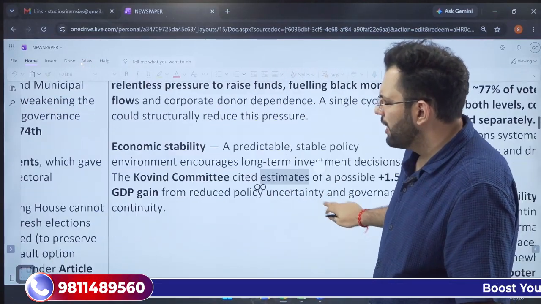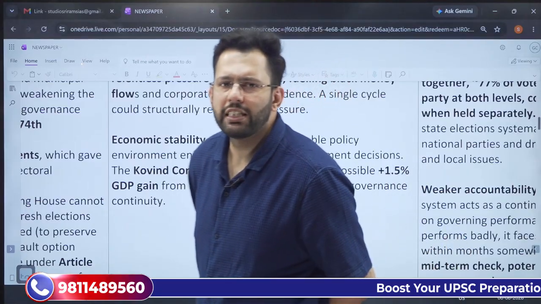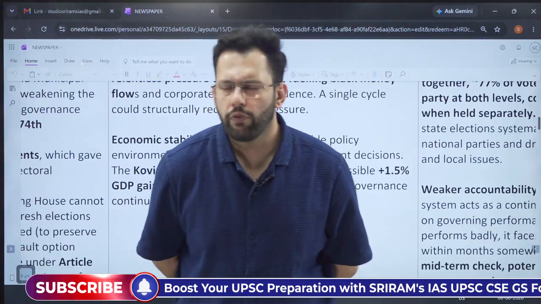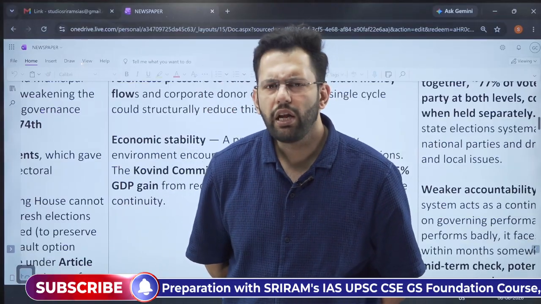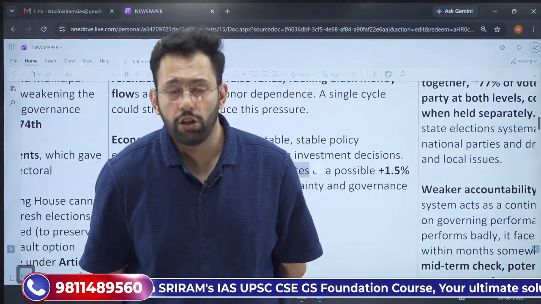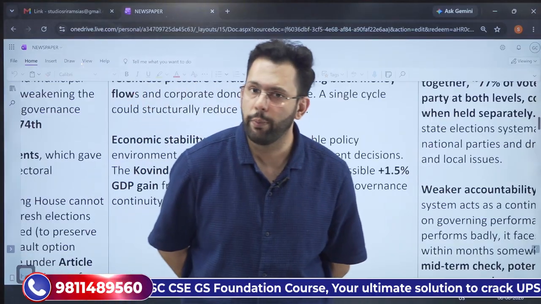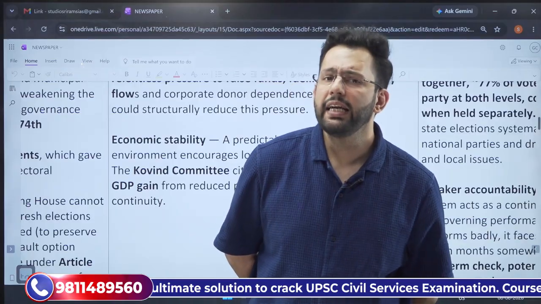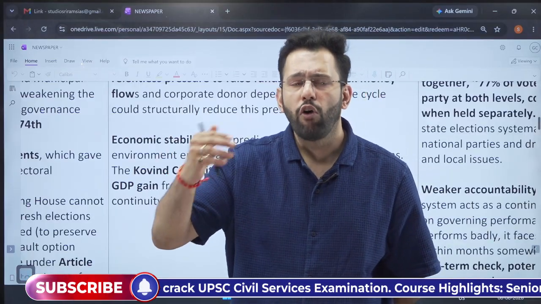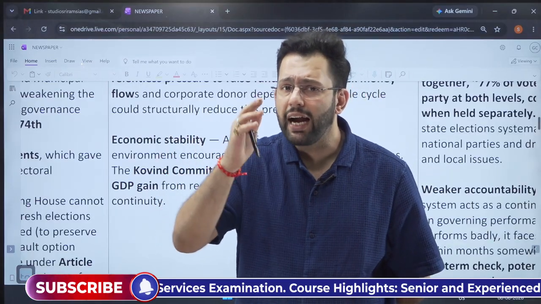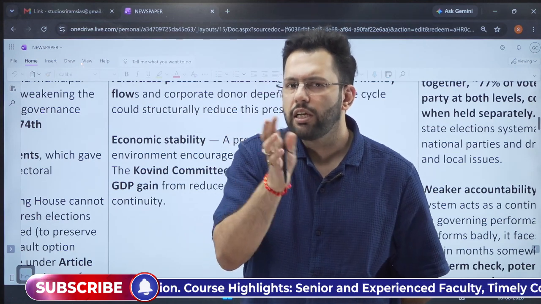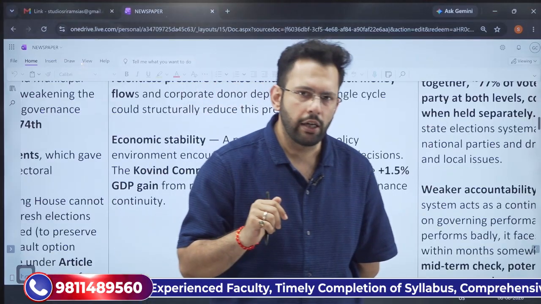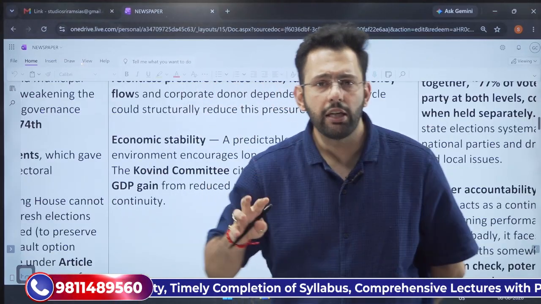And at the last, it will also provide much needed economic stability. The high level committee, the Ramnath Kovind committee, which was formed, made recommendations that were accepted by the government, and 2 bills were introduced for the elections. It highlights that there is a potential gain of 1.5% of GDP that may be seen if elections are conducted together. So it will contribute to better fiscal management of the country and significantly contribute to the GDP of the country.